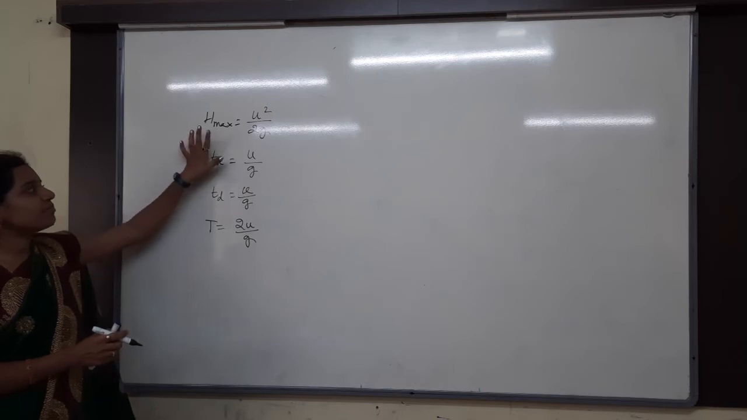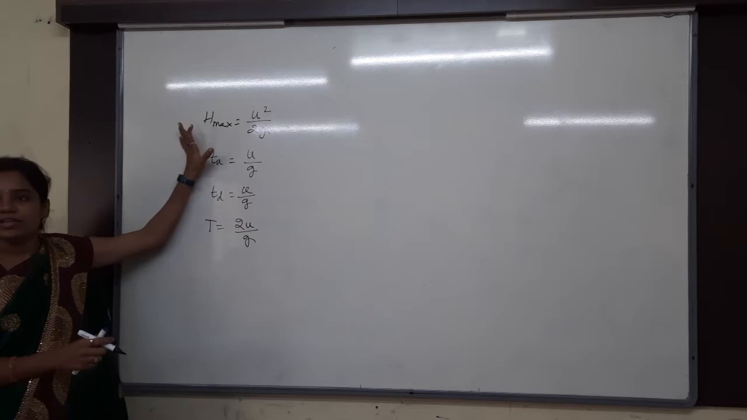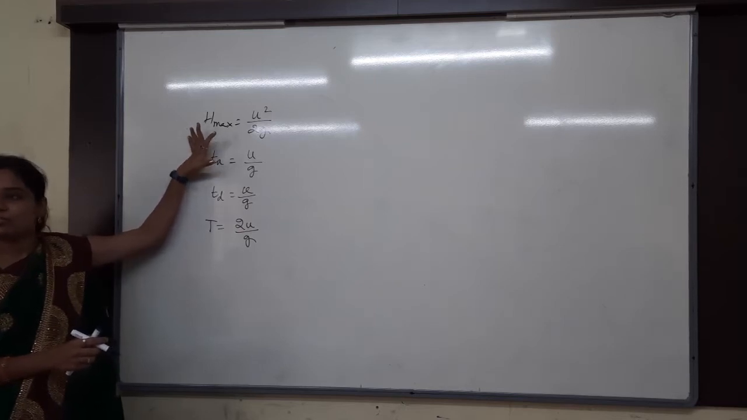Maximum height, nothing but what is the main condition for the maximum height? V is equals to 0. Nothing but the velocity at the maximum height should be how much? 0.